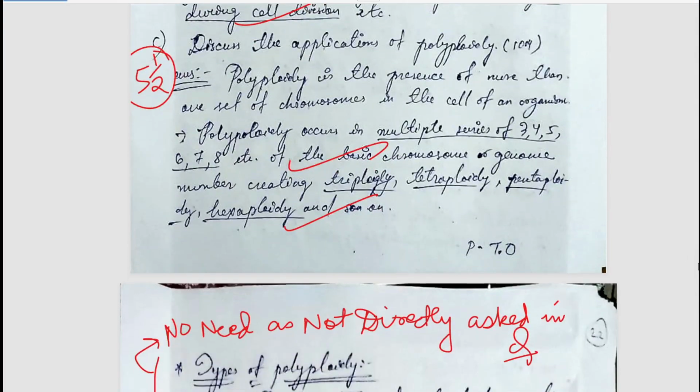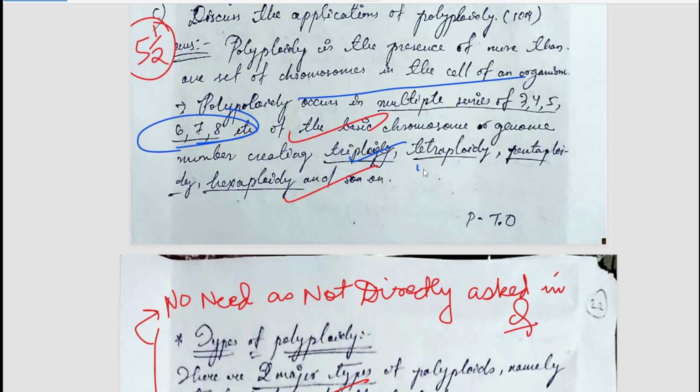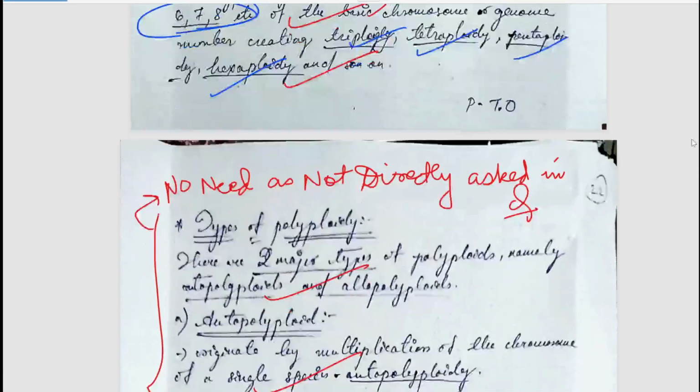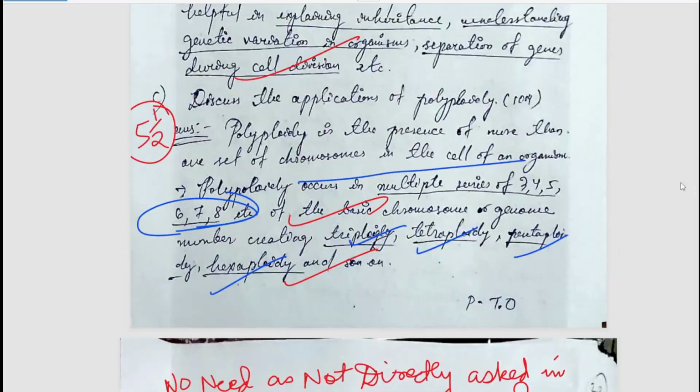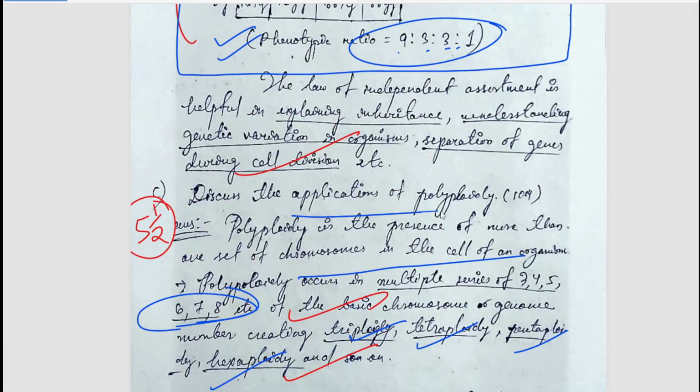The next question is, discuss the applications of polyploidy. So what is polyploidy? It is the presence of more than two sets of chromosomes in the cells of organisms. Polyploidy can occur in multiple series of 3, 4, 5, 6, 7, 8, that is more than two. So it could be triploidy, tetraploidy, pentaploidy, hexaploidy, depending on the number of sets. And now you can see what happened. The question is applications of polyploidy, and it is a 10 marker question, that is, you have to finish in around 150 words.